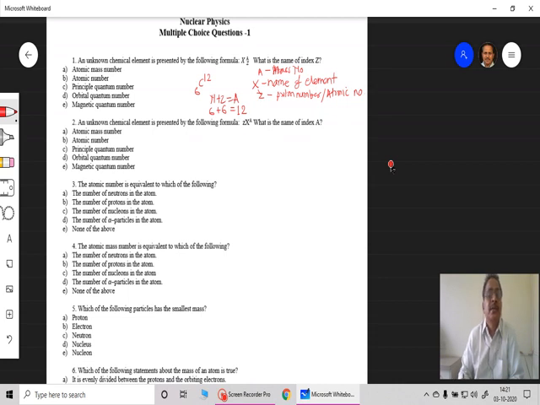So the options are atomic mass number, atomic number, principal quantum number, orbital quantum number, and magnetic quantum number. So these are related to atom and atomic physics. So here we require this to be atomic number. So this B is the correct answer for that. Atomic mass number is nothing but A, atomic number is nothing but Z. So that is to be understood, and with this simple example we understand what will be the correct answer for